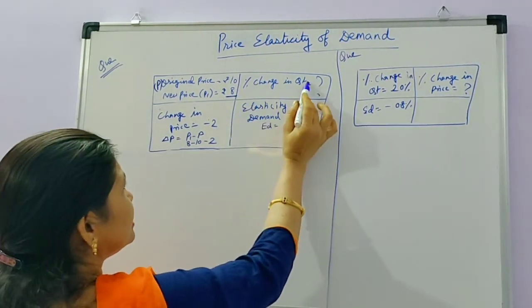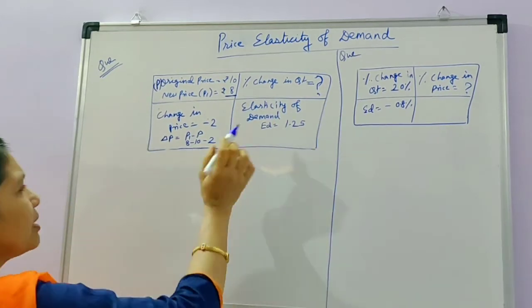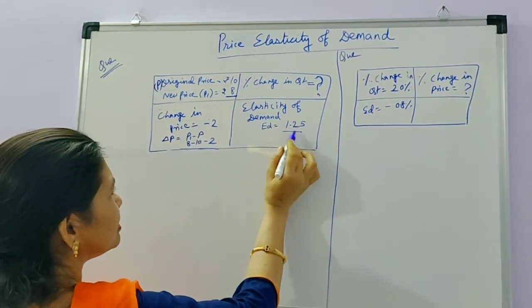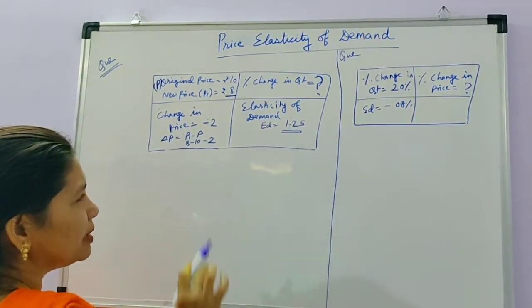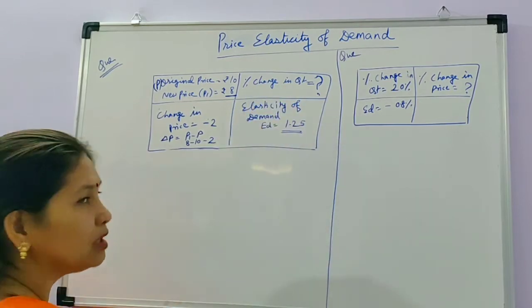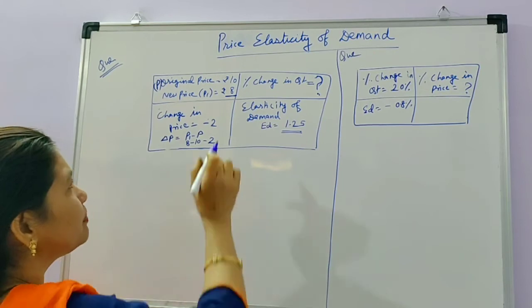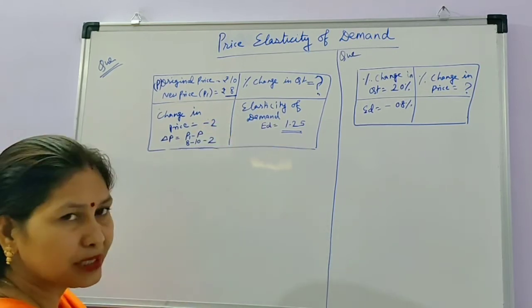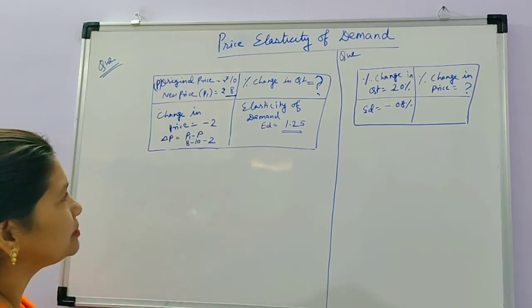Change in quantity is not given, so you have to calculate the percentage change in quantity. Elasticity of demand is given here as 1.25, so there is no need to calculate elasticity of demand. You have to find the percentage change in quantity. The percentage change in price is also not given, but the initial price and the changed price are both given, so you can easily calculate the percentage change in price.